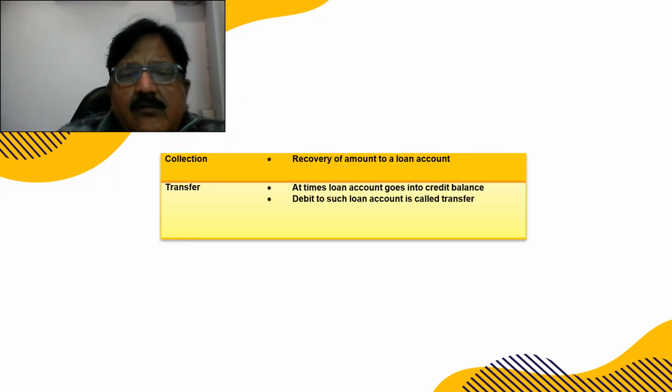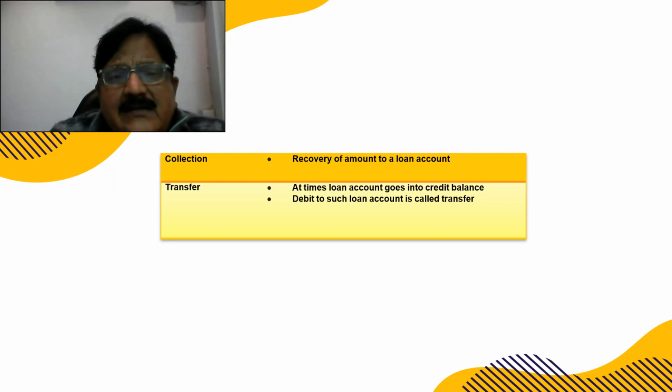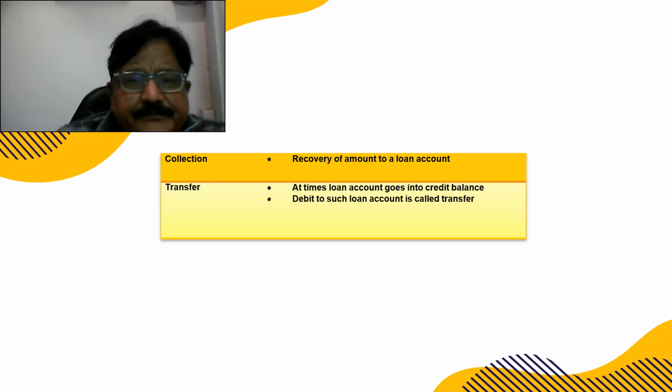Collection is the recovery of the amount of a loan account. Transfer: at times a loan account goes from credit balance to debit balance, and such a loan account is called transfer. So if it goes into credit balance, we debit that amount, and it is called transfer.